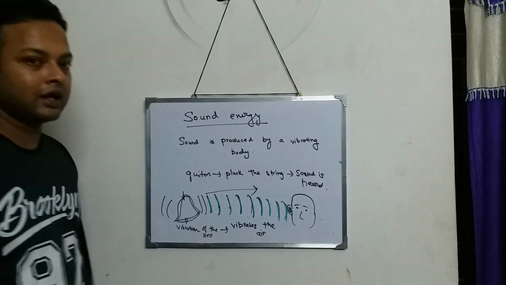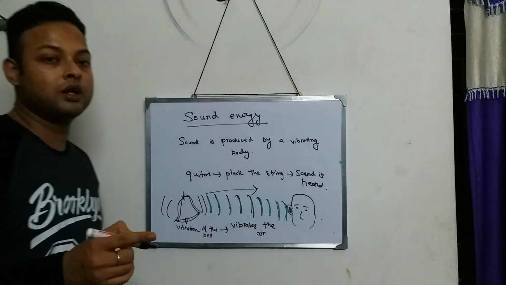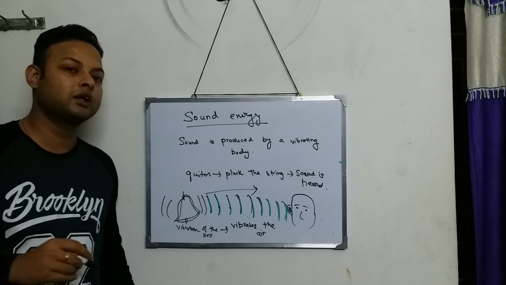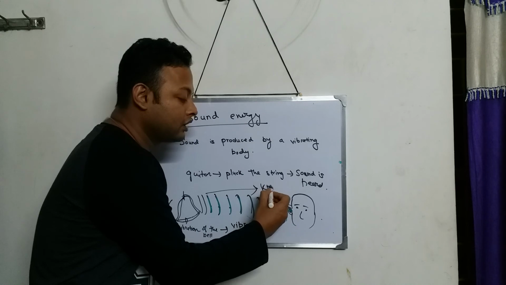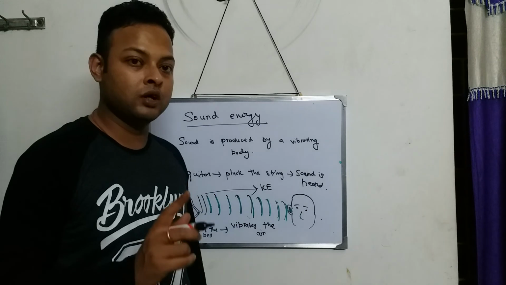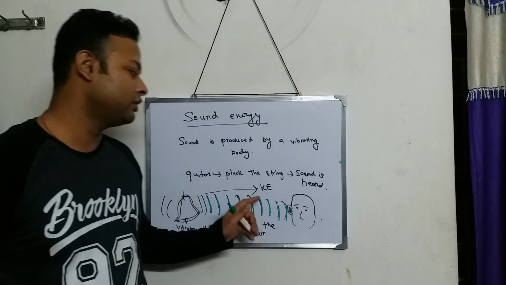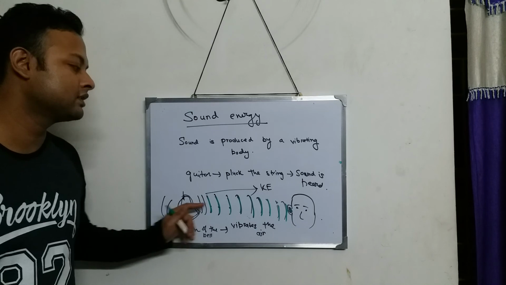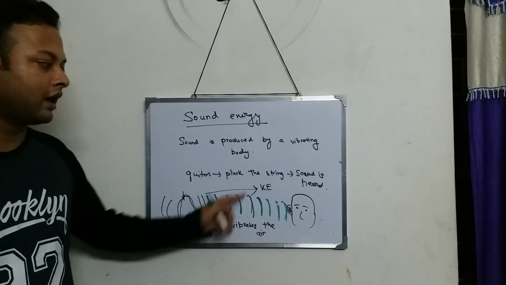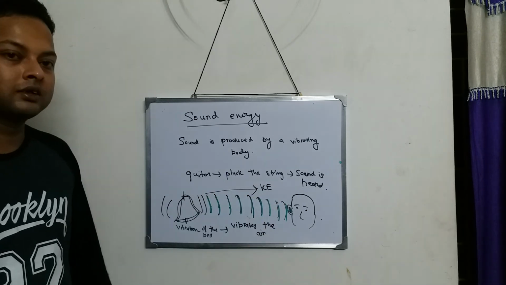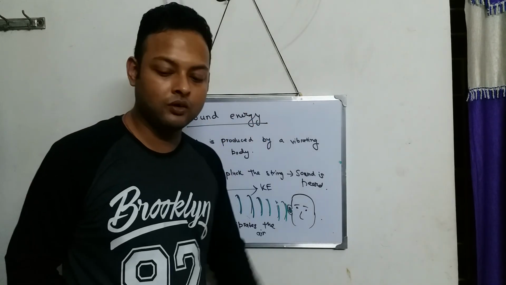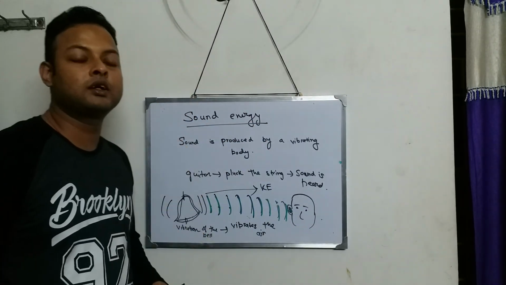And any moving body has what? I have told you in the previous lectures, Lecture 1 I have told you. Any moving body has what kind of energy? It has kinetic energy. If you haven't seen the video, see video number 1 of class 7. I have explained any moving body has kinetic energy. So as the sound travels, it has kinetic energy, and the kinetic energy happens to enter our ears, and we get the feeling that yeah, sound is coming. Okay, so this was about the different types of energy.